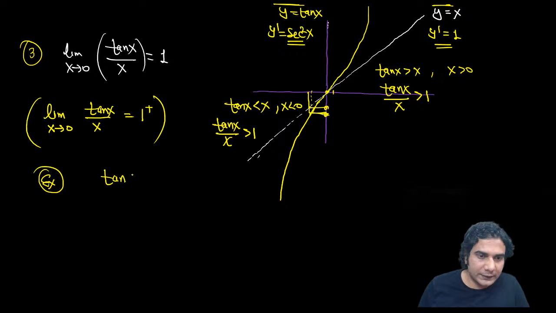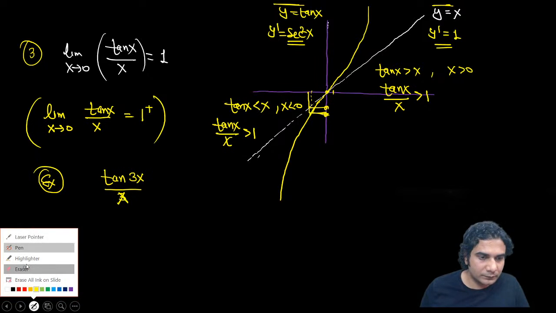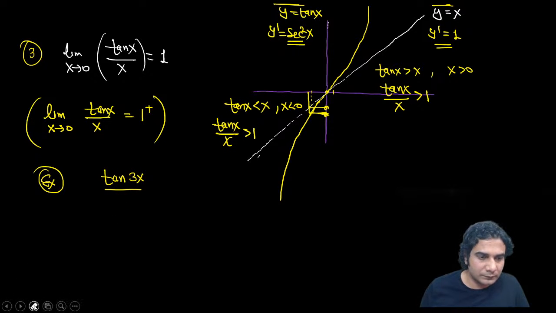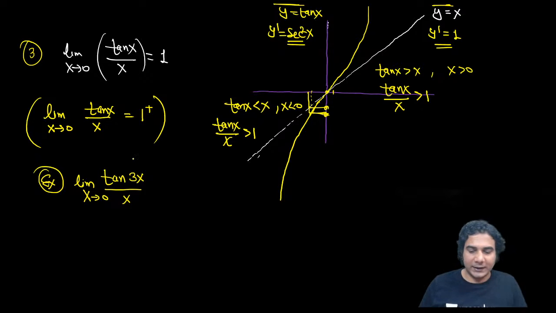What is the answer of this? So you can see it is going to be tan of theta, where theta is 3x.